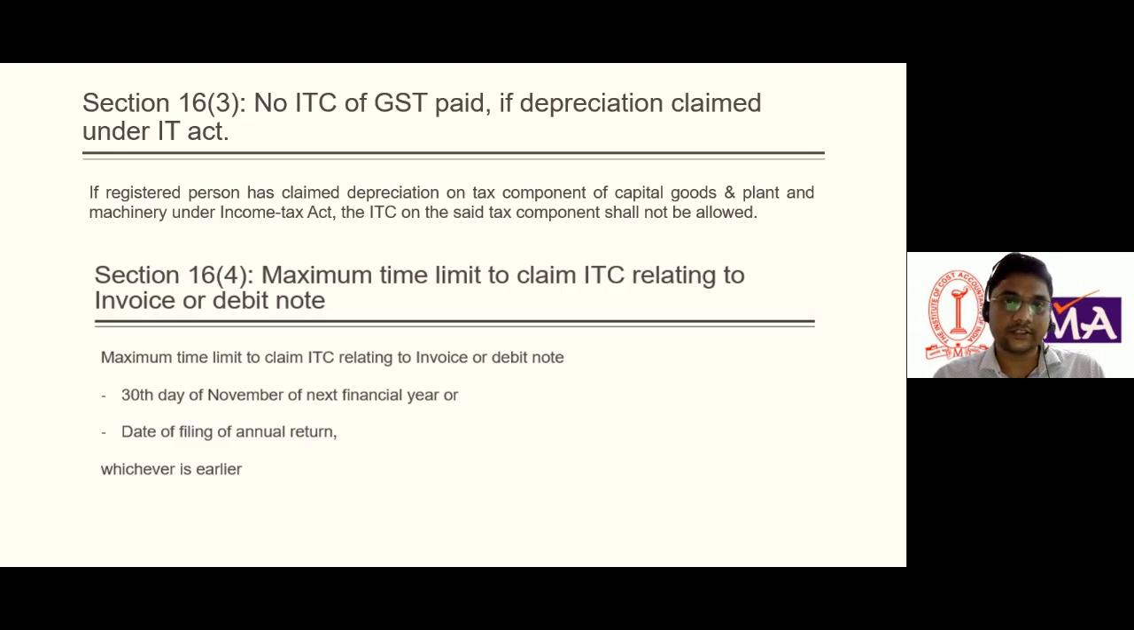Fourth one is 16 subsection 4. This is about the time limit. What is the maximum time limit? It is clearly mentioned in the section that it is the 30th day of November of the next financial year. After that, ITC would lapse. You cannot take the ITC.